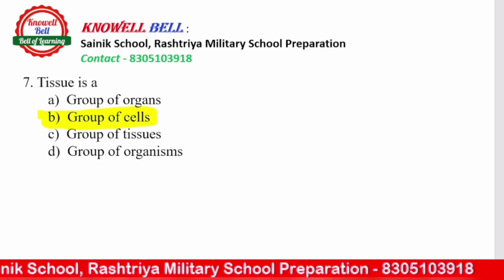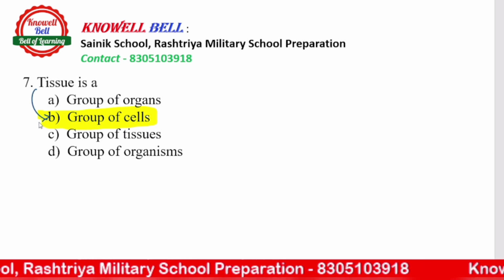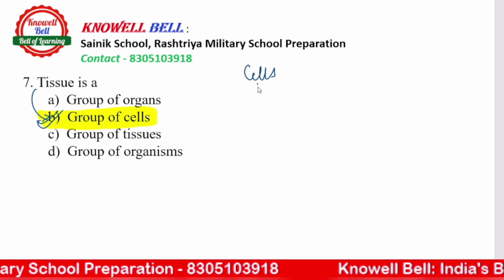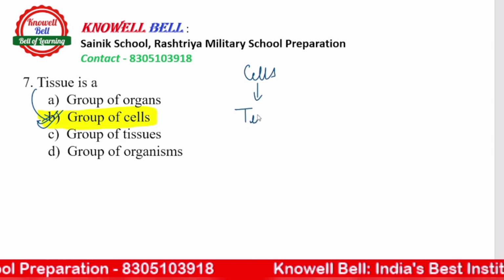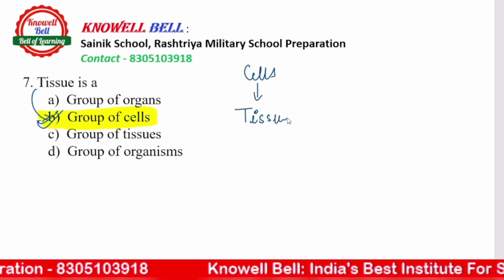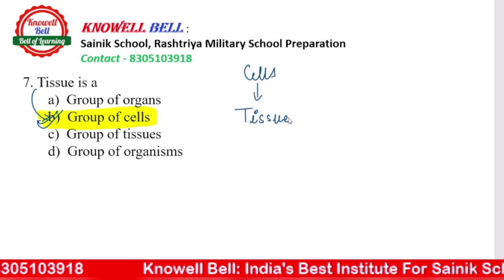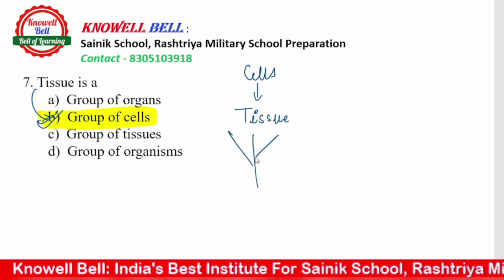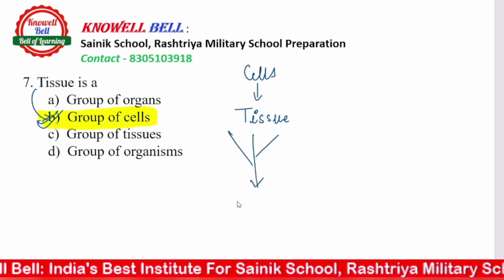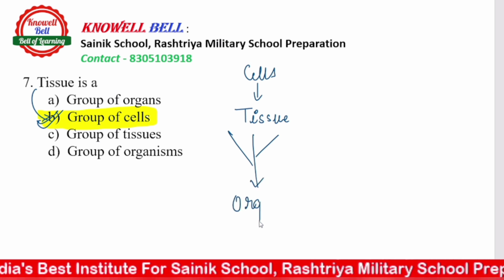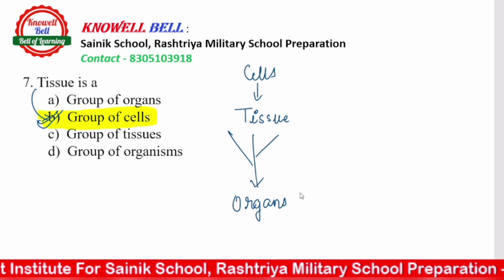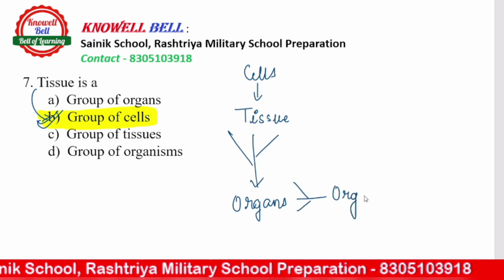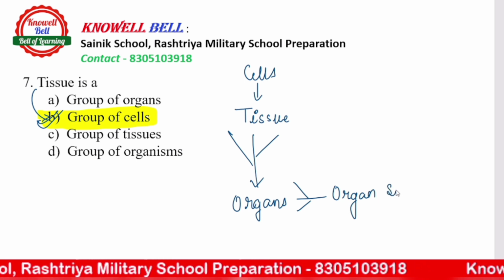So यहाँ पे हम देखेंगे what is tissue? Tissue is a group of cells. So there are cells. The cells combine to form tissue. Not all the cells, okay? The similar kind of cells combine होंगे and they will lead to the formation of tissues. Several similar functions of tissue will combine and they will lead to the formation of organs, right? And then आपके organs combine होंगे and then organs will lead to the formation of organ system. ये आप याद रखेंगे, okay?